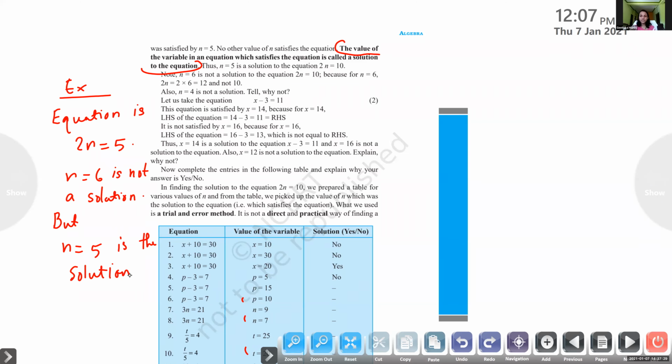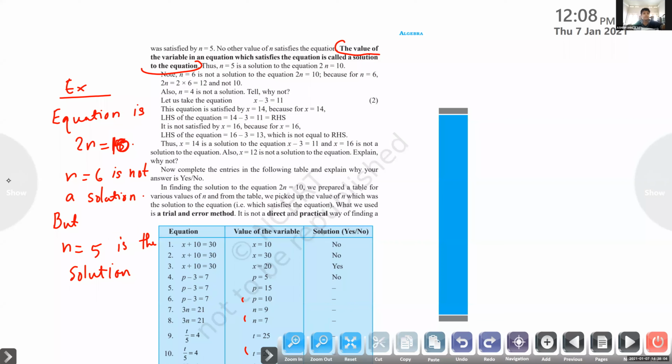Ma'am, is it 2n equals 10 or is it 5? Oh, 1 minute. 2n equal to 10. I always write this, 2n equal to 10. Okay, 2n equal to 10 only. I always write that 5 there. I'm finished.